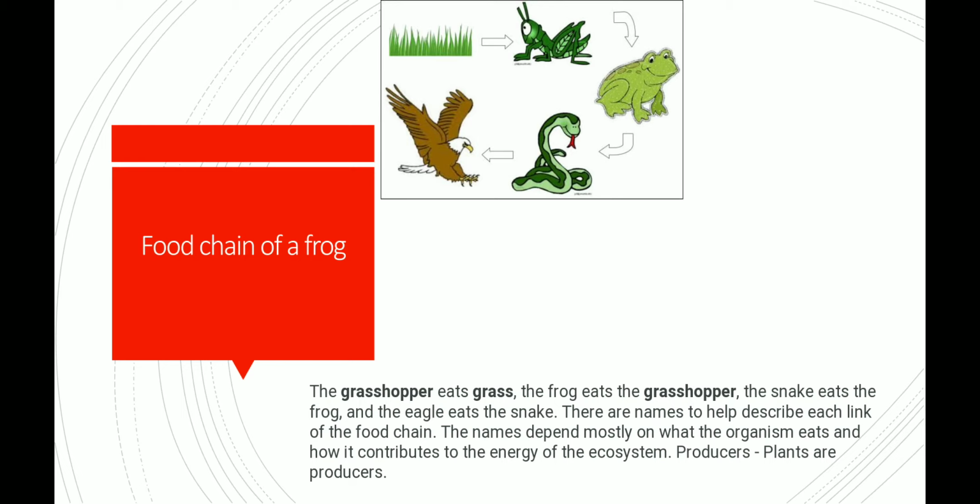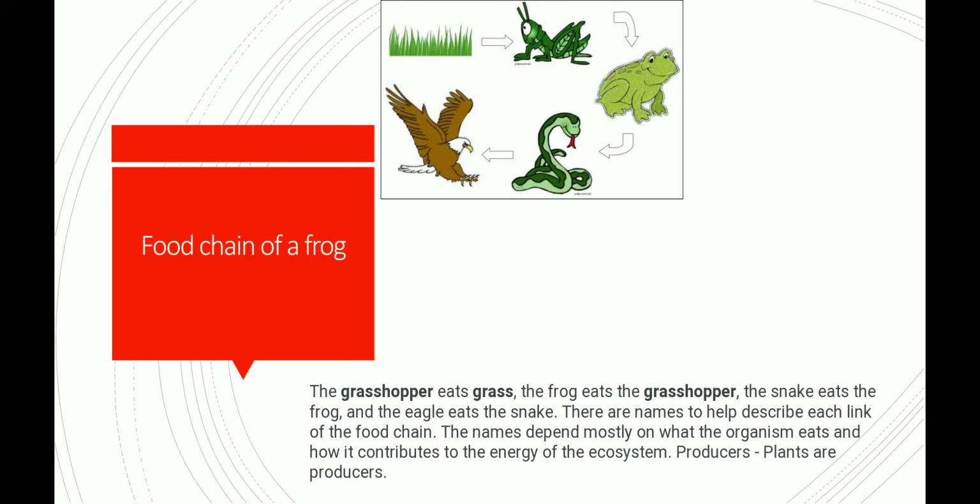In this picture also you are able to see that grass is being eaten by the grasshopper, the grasshopper is being eaten by the frog, the frog has been eaten by the snake, and the snake has been eaten by the eagle. So it is a kind of food chain. That's why it is known as a food chain.